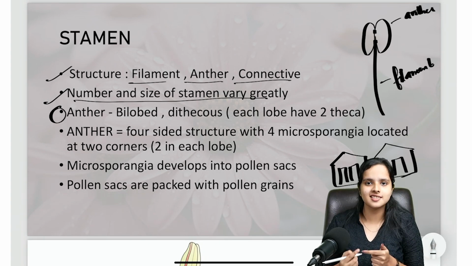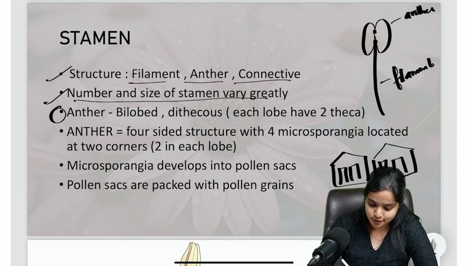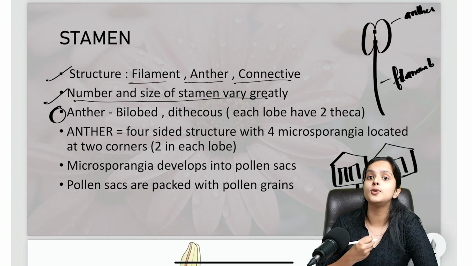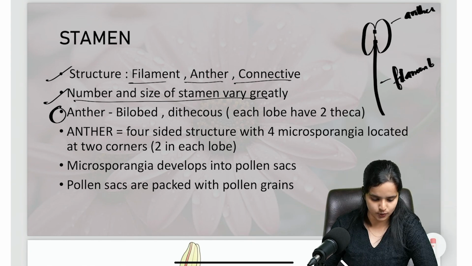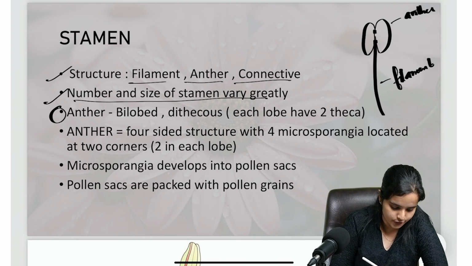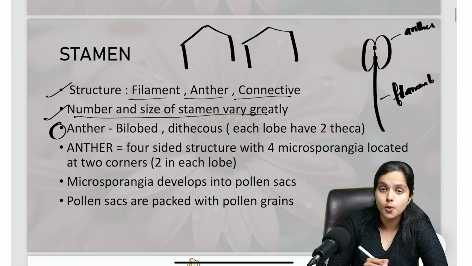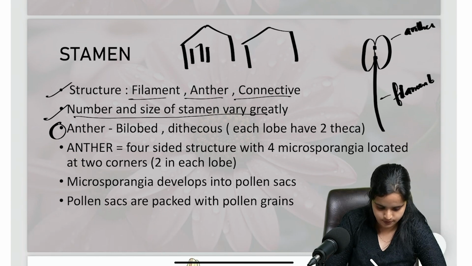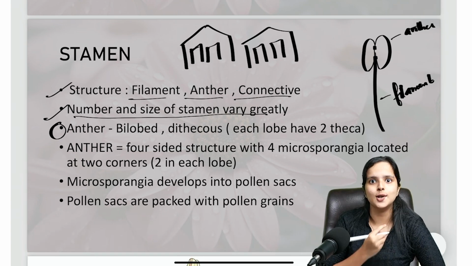So we'll convert this into biological terms. Literally, these 2 houses are the 2 lobes of an anther. I already told you that an anther is bilobed, so these 2 houses can be imagined as 2 lobes. I'm not sure if you can see me drawing the house and everything, but I'll draw it over here. You have 2 houses, and both have 2 rooms each. So imagine these houses as the lobes of an anther.